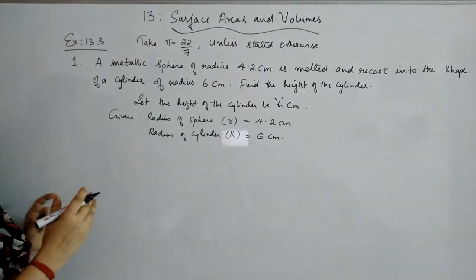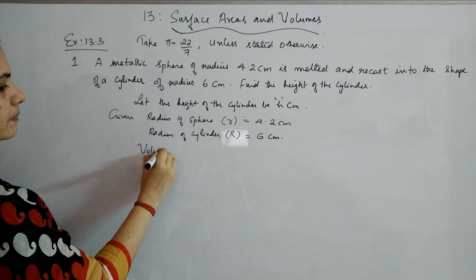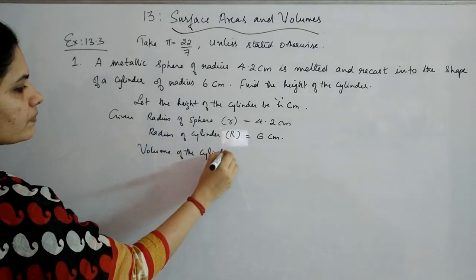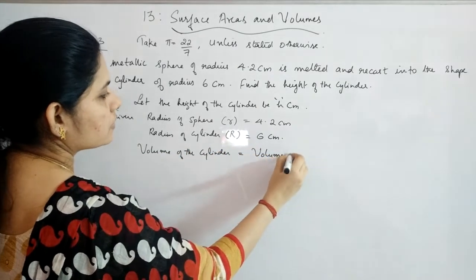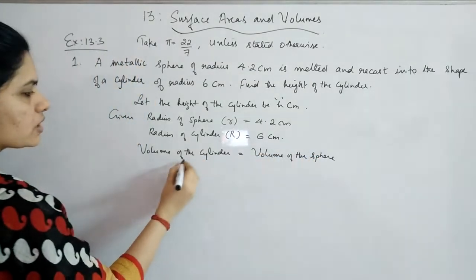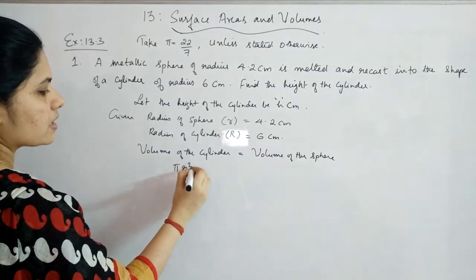Okay, now what is the concept? Volume of the cylinder will be equal to volume of the sphere. That means what is the formula for volume of the cylinder? Pi r square h.